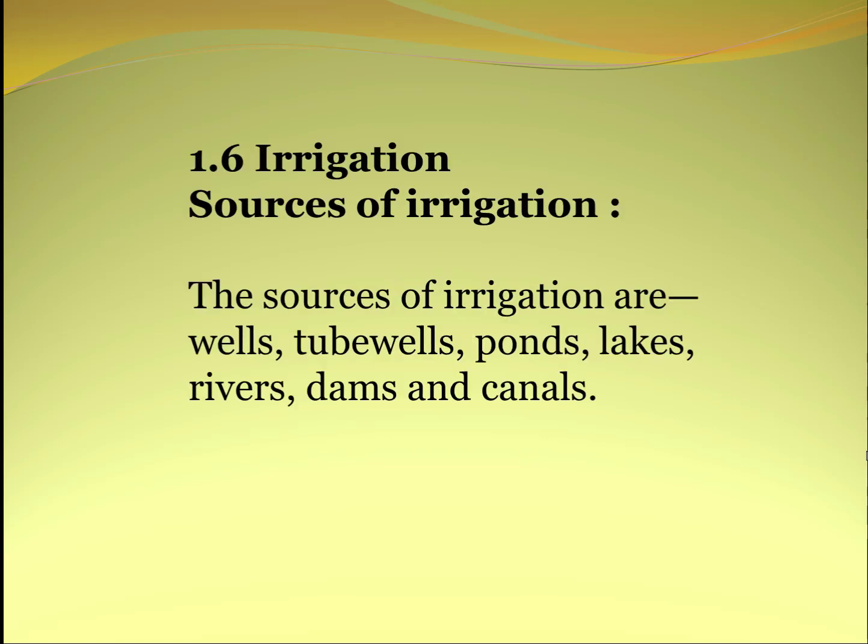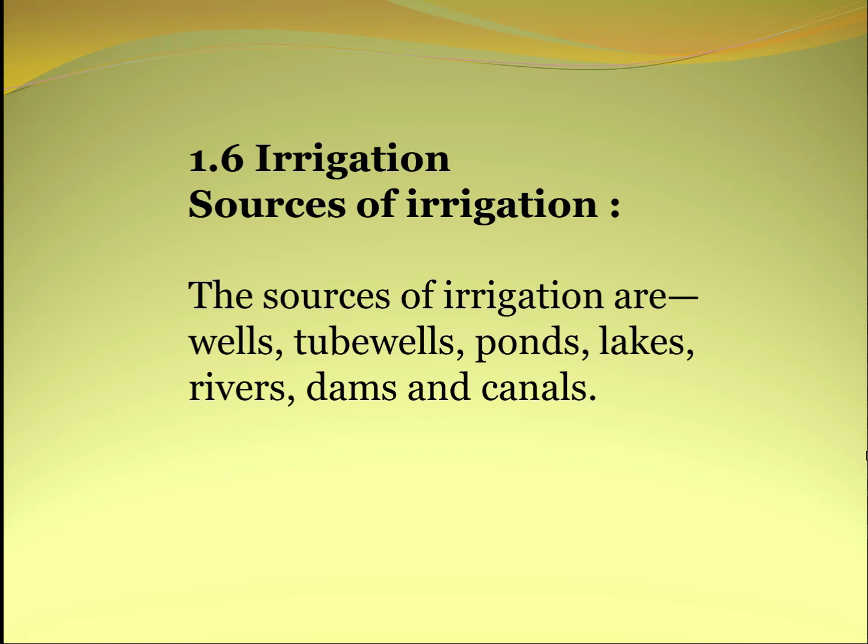The next is irrigation. The sources of irrigation are wells, tube wells, ponds, lakes, rivers, dams and canals. Now the crop plants get water from the soil. As we know, the soil obtains water from rain. However, sufficient rain is not always available, so the soil is not able to supply sufficient water to crops. The extra water required by the crop is made available through irrigation.